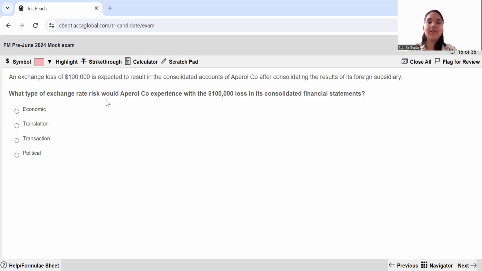So which type of exchange rate risk would Aperol Company experience with the $100,000 loss in its consolidated financial statements? Like I let you know, this is the loss which has arisen in the translation of the financial statements. So this is nothing but your translation risk. Translation risk is basically the risk that you will get a gain or a loss while you are consolidating the accounts of your foreign subsidiaries or foreign assets. So with this, we are done with section A.